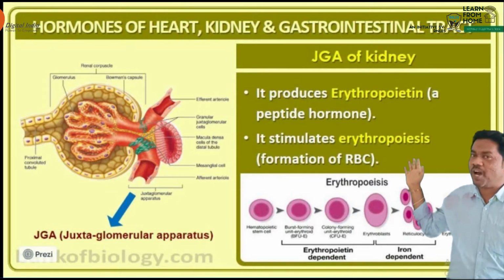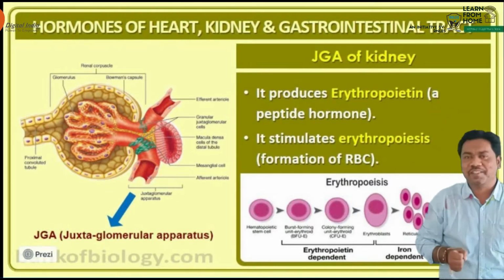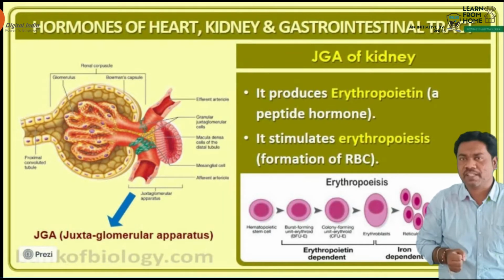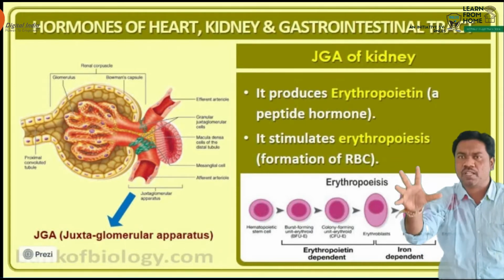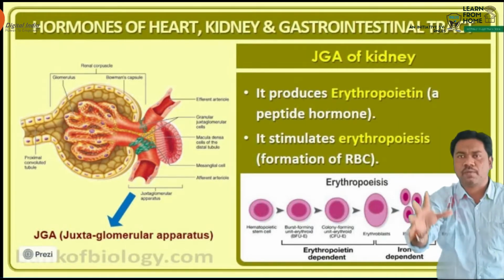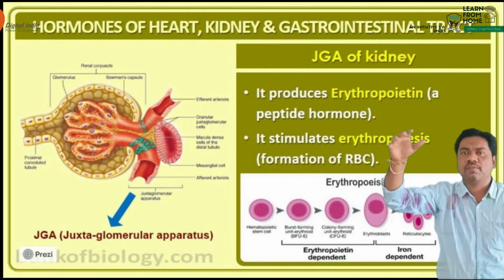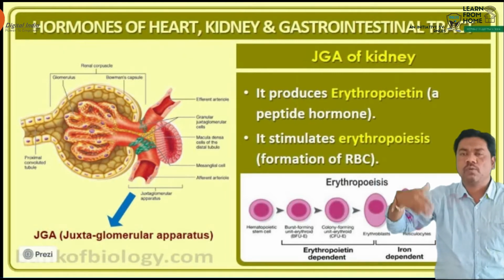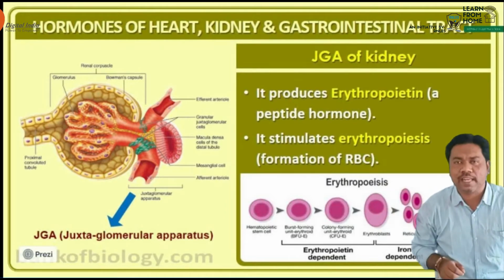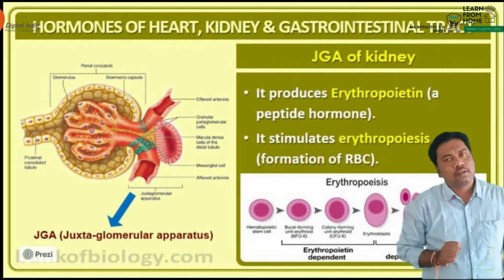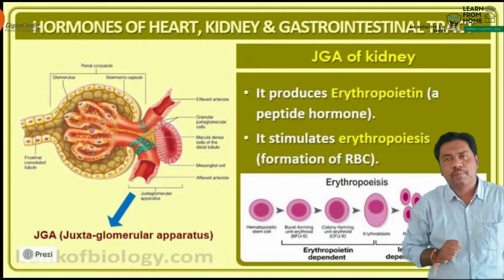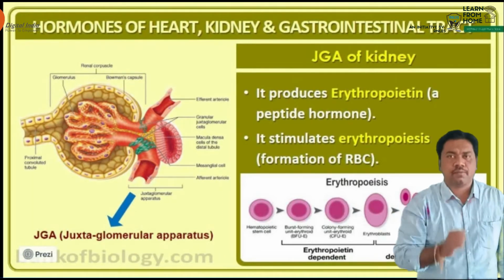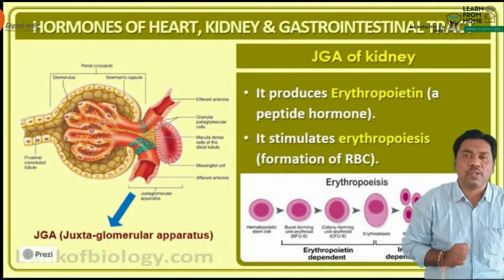This erythropoietin hormone is produced from the kidneys. What is the main importance of the kidneys, beta? The kidneys are the chief excretory organ in human beings. They help in removing nitrogenous waste material, excess water and excess elements. That process is called elimination. What is the main excretory organ in the human body? Kidneys. This is a function, and it also helps the osmoregulation process.